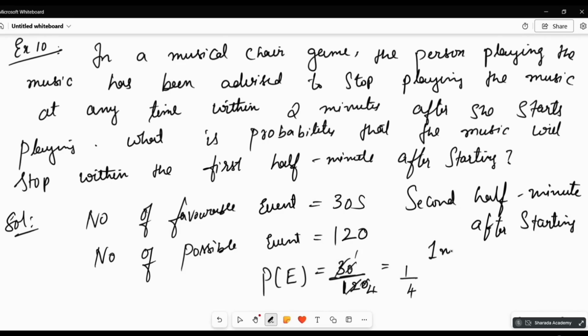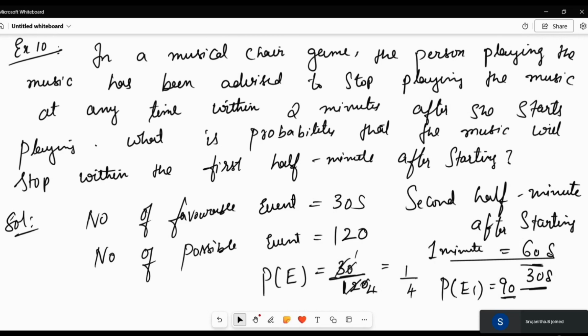1 minute is done, right? So that is equal to 60 seconds. The second half is the next 30 seconds. So the total probability here: the first 1 minute is completely done, then it is the second half, so the second half ends at 90 seconds. So 90 by 120.